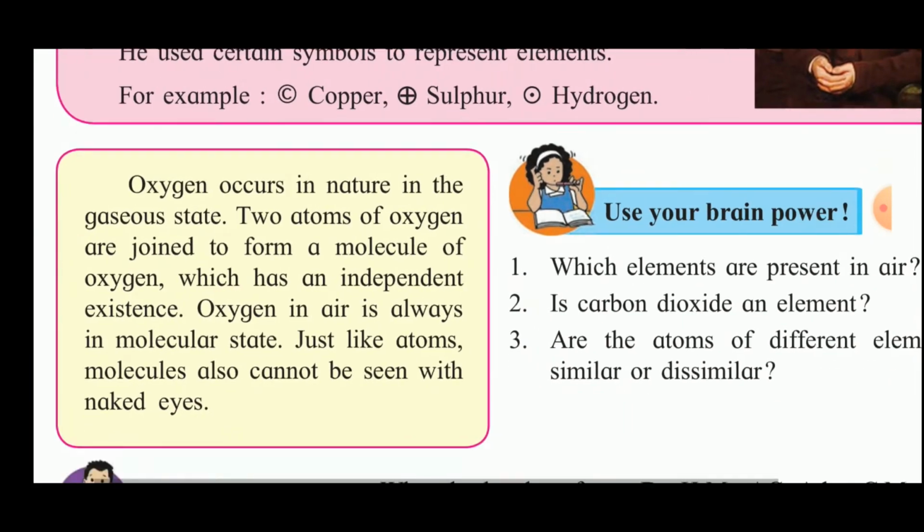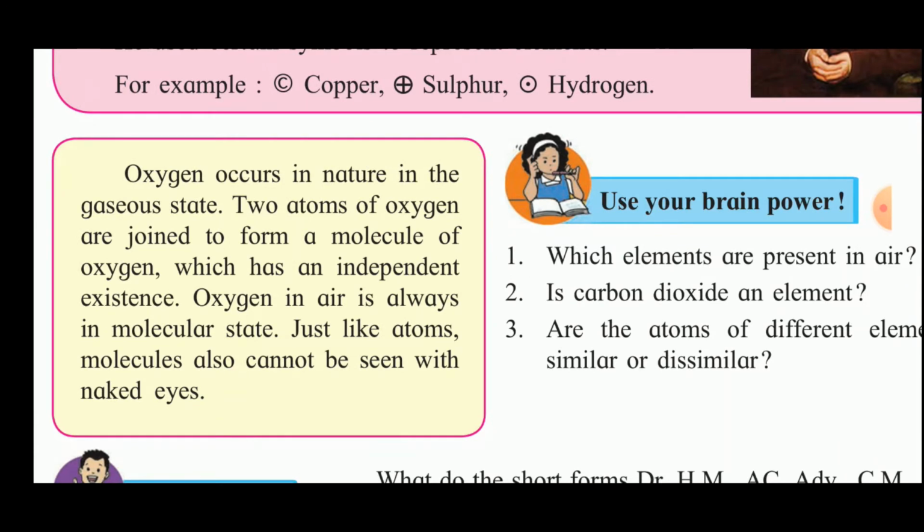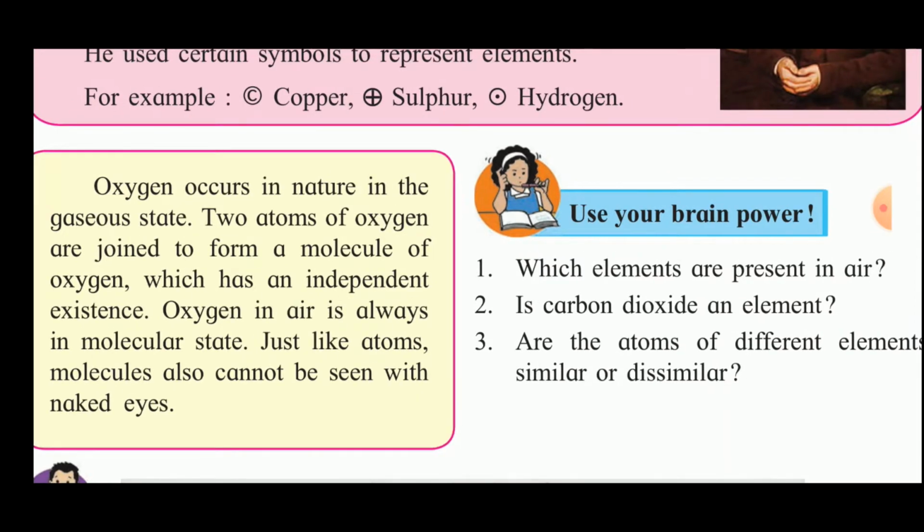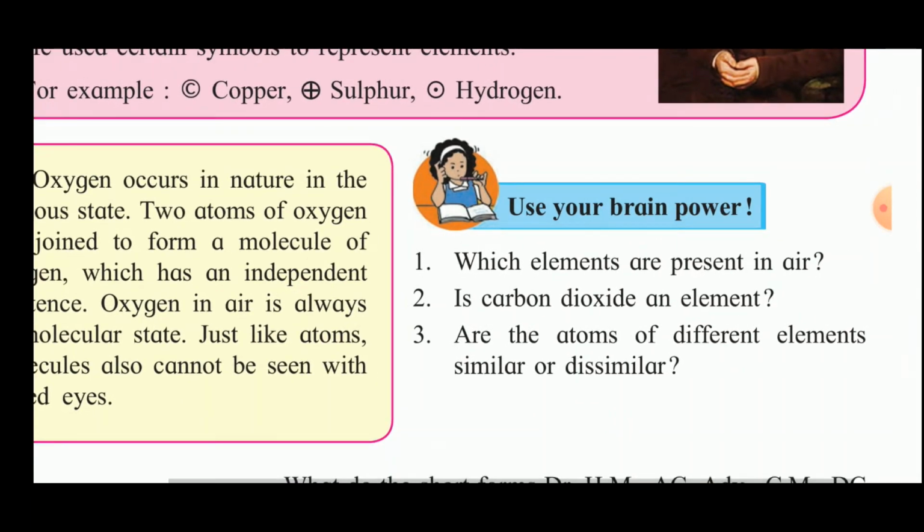Now, oxygen occurs in nature in the gaseous state. Two atoms of oxygen are joined to form a molecule of oxygen, which has an independent existence. Oxygen in air is always in the molecular state. Just like atoms, molecules also cannot be seen with the naked eye.